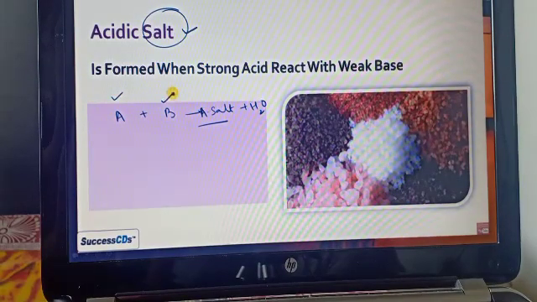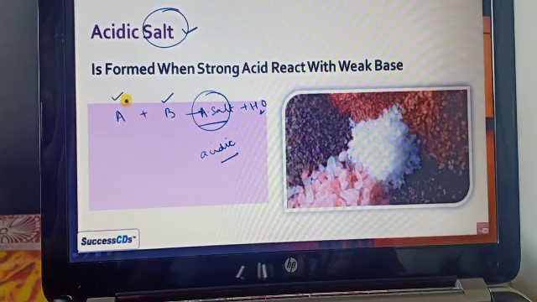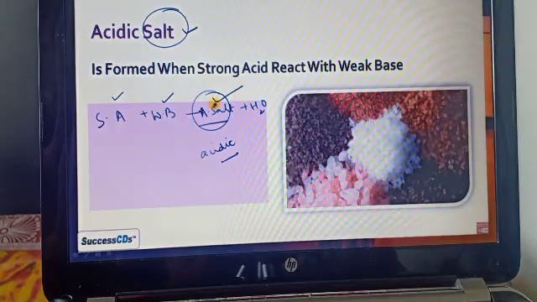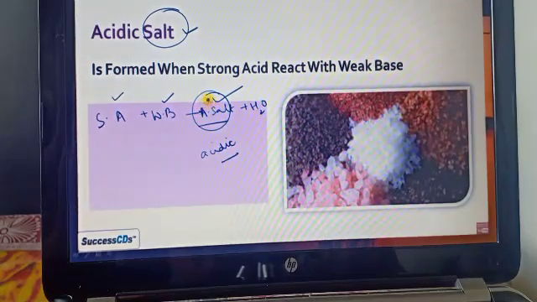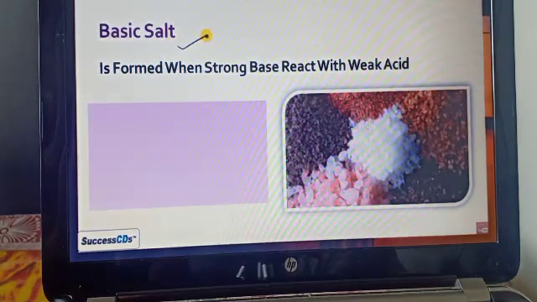For example, the acid is strong in nature, so it forms an acidic salt, whereas the base is weak in nature. Here you can see the strong acid reacts with the weak base, then it forms the acidic salt and water is released.